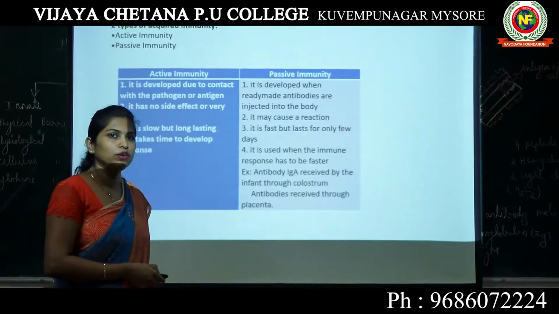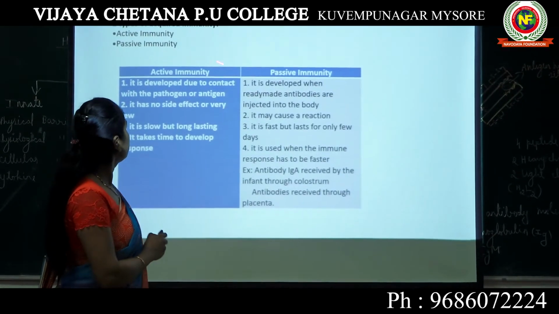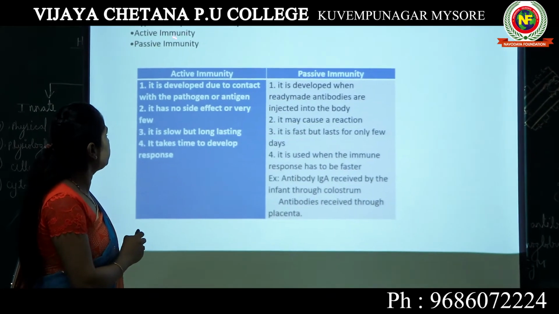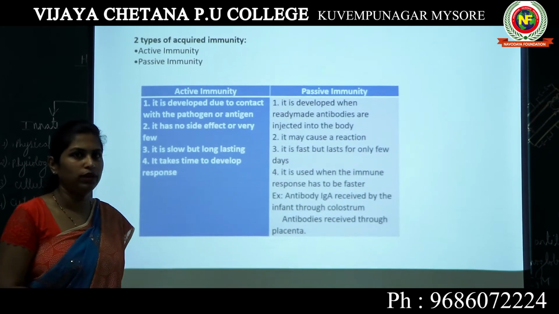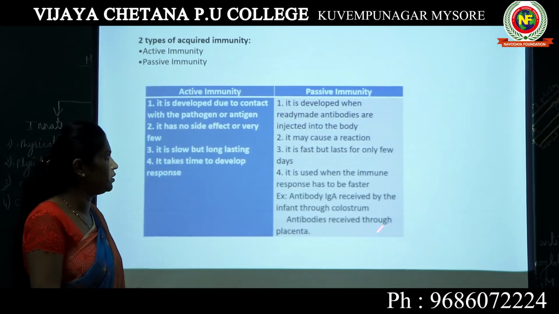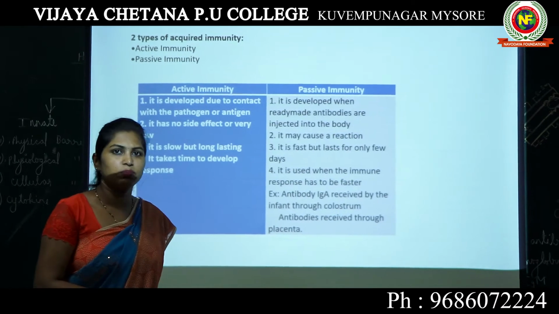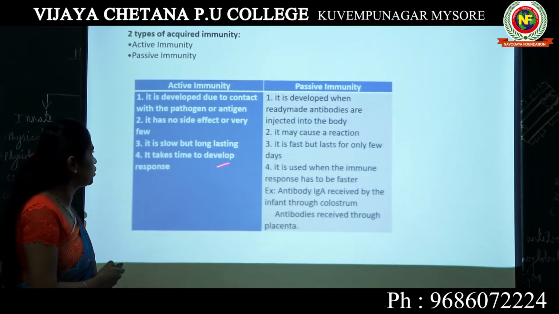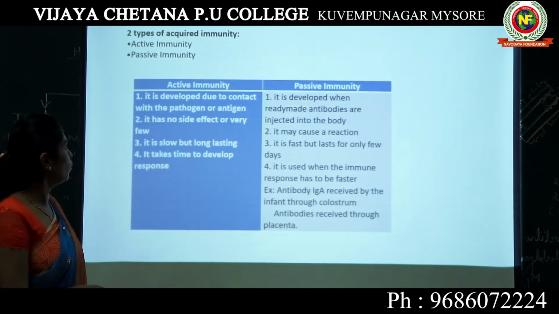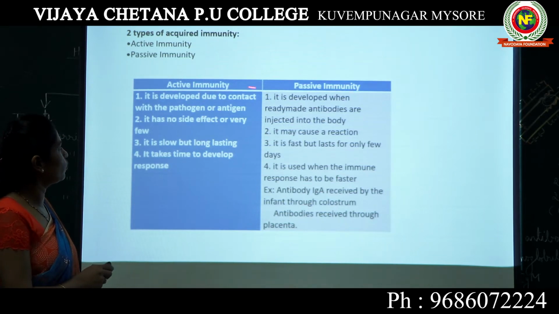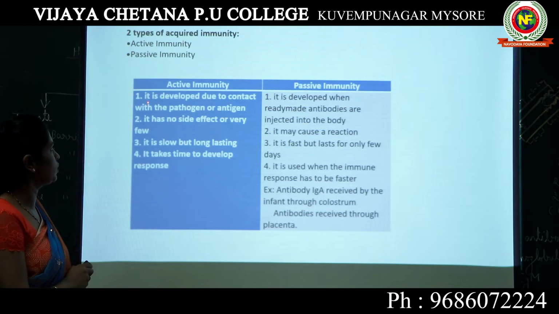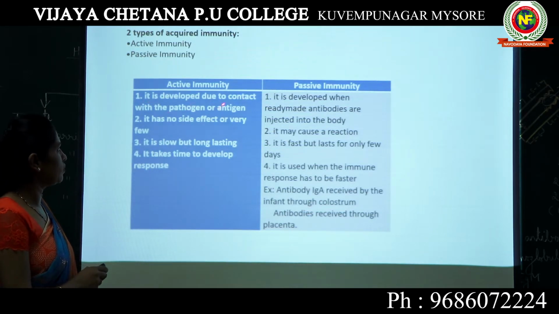Students, I was discussing the difference between active immunity and passive immunity. I am using a slide here so that we can save some time which we waste in writing on the board. Active immunity is developed due to contact with a pathogen or antigen.